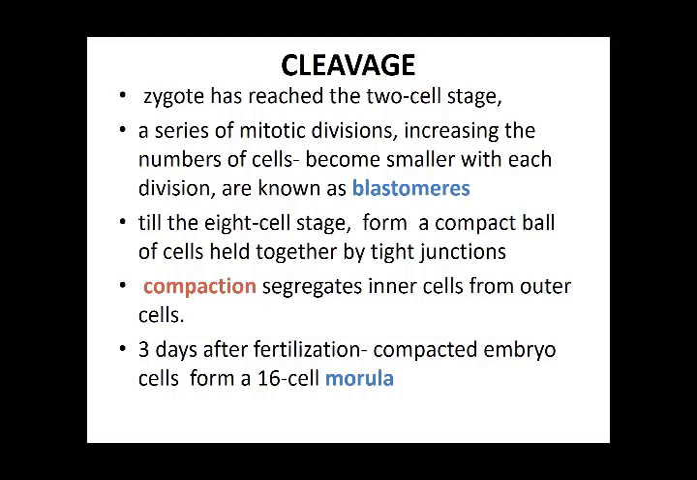Then by compaction we have the segregation, or two compartments of cells are formed, which are called the inner cells and the outer cells. The inner cells are going to form the embryoblast, that is the embryo proper, and the outer cells are going to form the trophoblast, which is going to divide into cytotrophoblast and syncytiotrophoblast. On the third day after fertilization, the compacted embryo is roughly a 16-cell structure, which we call the morula.